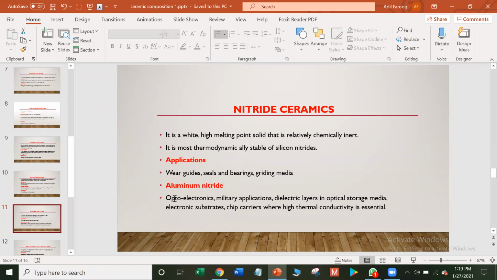Aluminium nitride is used in optoelectronics. Optoelectronics is the study and application of electronic devices and systems that source, detect, and control light, usually considered a subfield of photonics. It is used in military applications, dielectric layers in optical storage media, electronic substrates, and chip carriers where high thermal conductivity is essential.